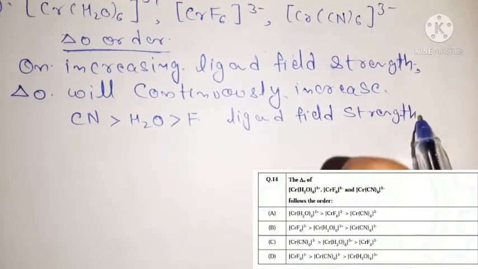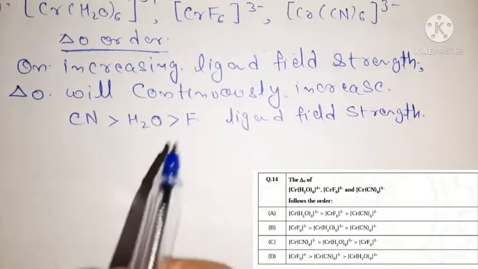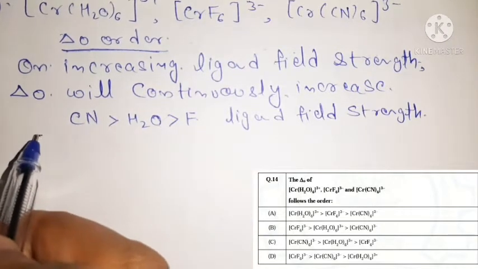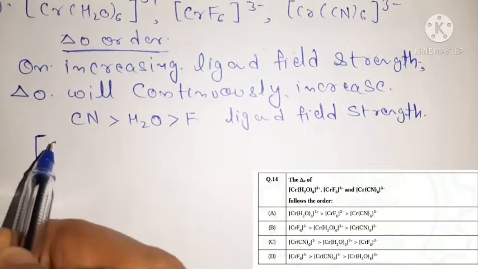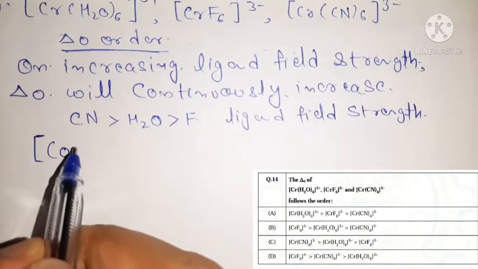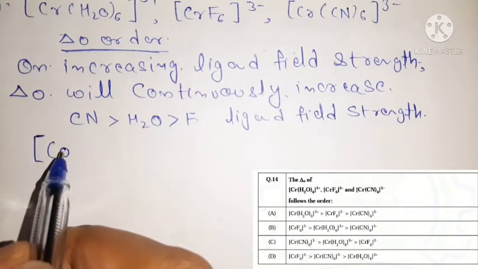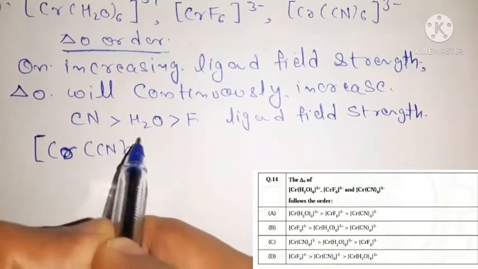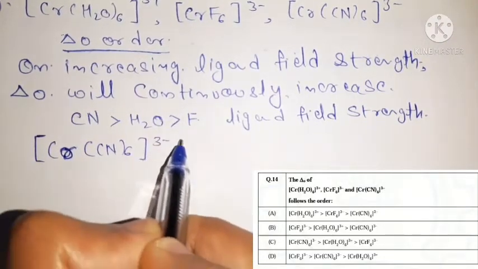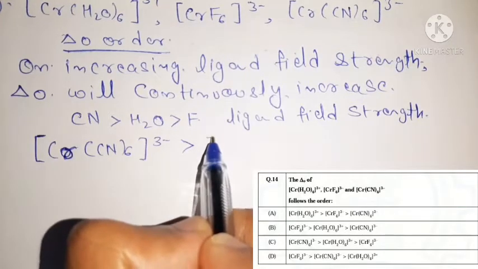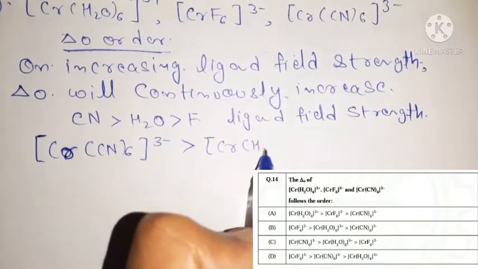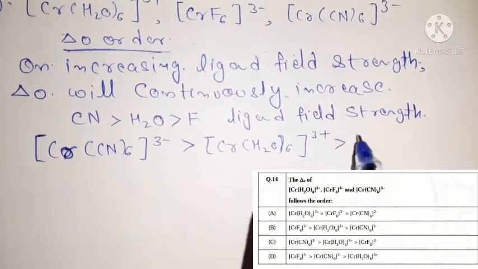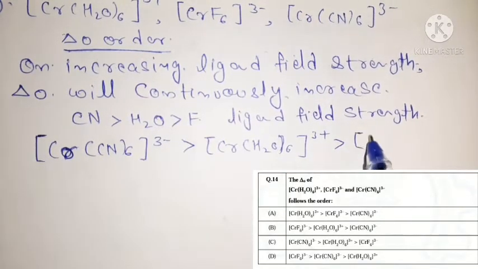Now according to this order, the order of del O for these complexes is: highest del O value for the CN containing complex, then the H2O containing complex, then the complex with the fluorine ligand.